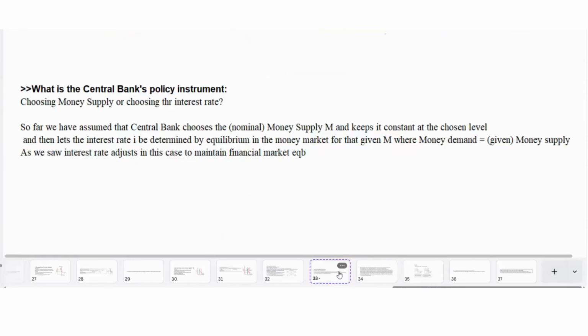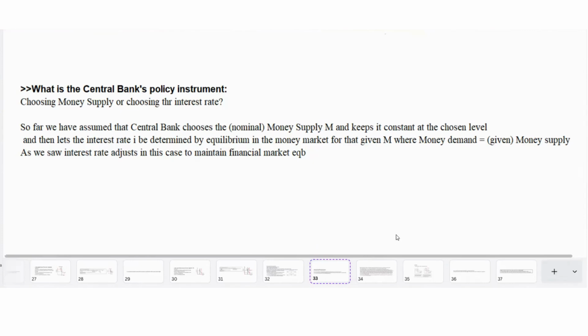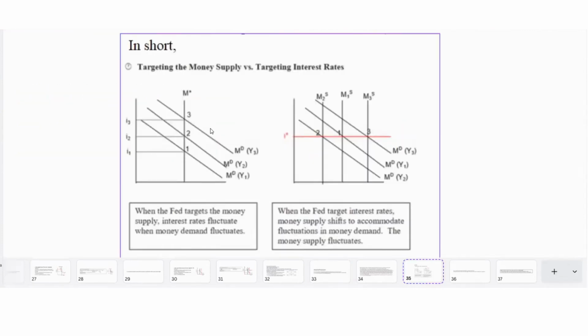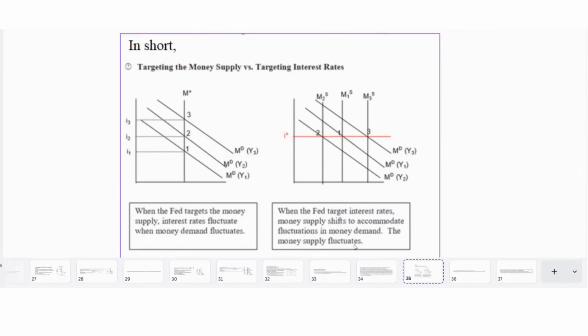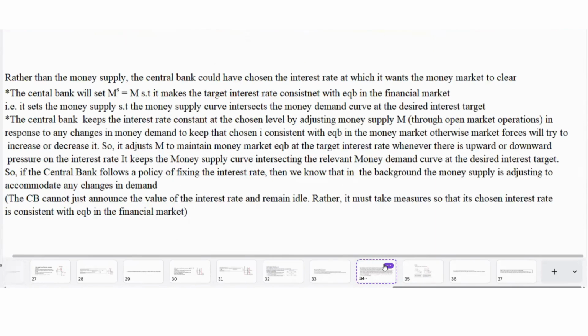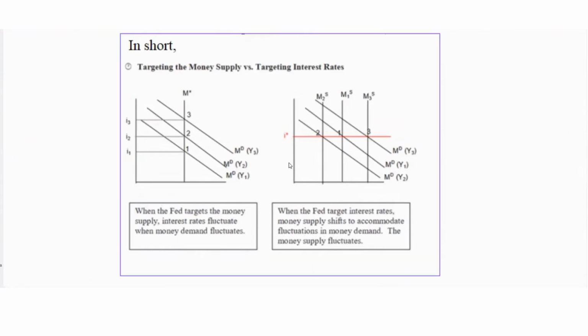So central bank has two options. It can either choose the money supply and keep it constant at the chosen level by letting the interest rate adjust to maintain money market equilibrium. In this case, like we saw, whenever money demand changes, the interest rate is going to fluctuate to maintain money market equilibrium given its choice. Or it could choose the interest rate and keep it constant at the chosen level by adjusting the money supply. So in this case, whenever money demand changes, money supply will change to accommodate changes in money demand to maintain money market equilibrium at the target interest rate. So the central bank can either choose the money supply or it can choose the interest rate, but not both.